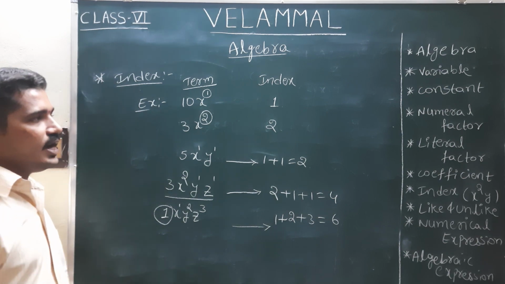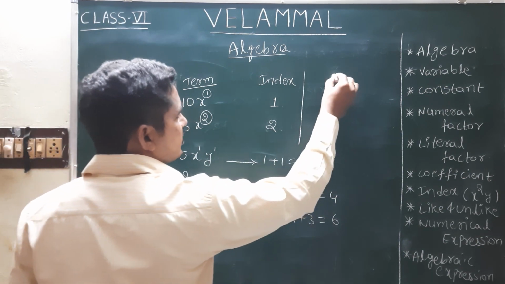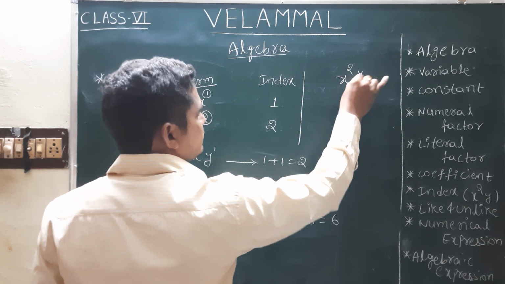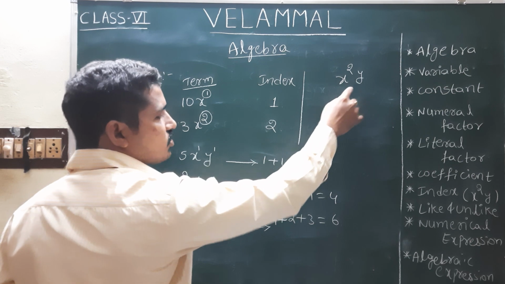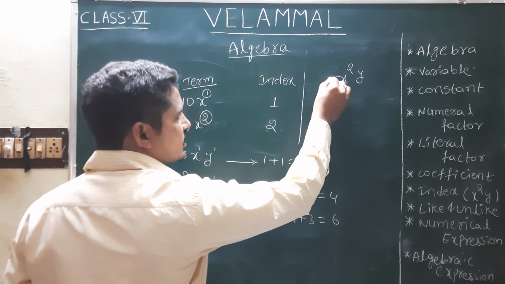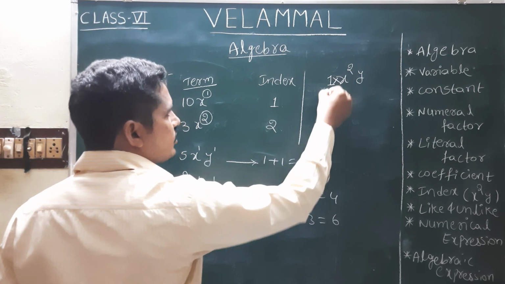And whenever we are discussing the coefficient of x square y, if we take this term, what is the coefficient of this term? Here nothing is multiplied, so always 1 is multiplied.